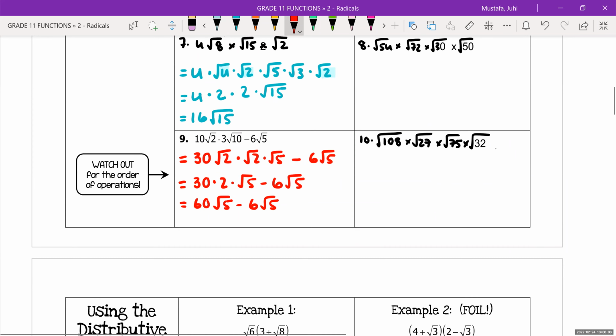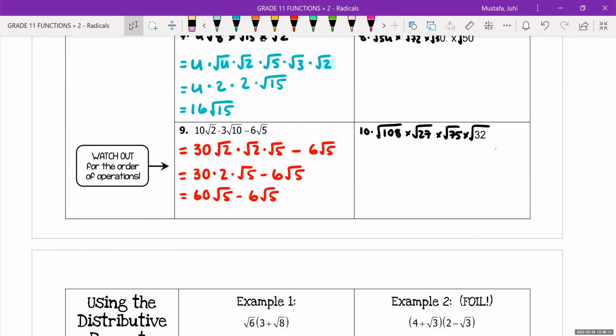Okay, and then this next part is going to bring us to tomorrow's lesson, but I'll give you a sneak peek. If you have two radicals that are the same, like 5s, it's kind of like having the same variable. So this is sort of like saying 60x minus 6x. If you had 60x minus 6x, what would that give you? 54x. So this would just be 54 root 5. Radicals behave in a very similar way to variables. And then you'll learn a little bit more about those later.